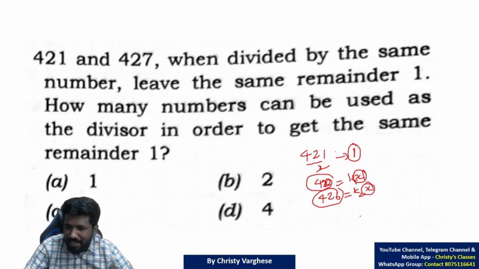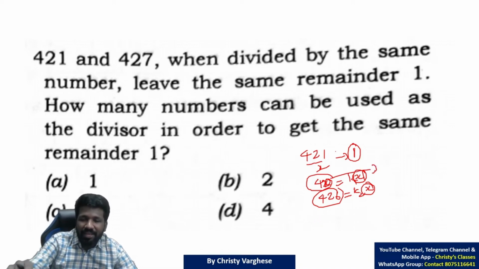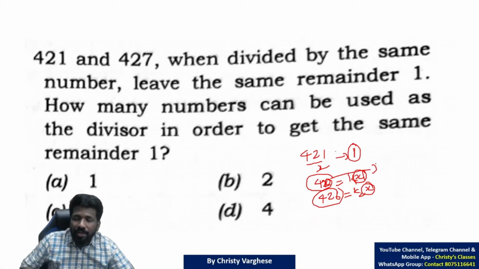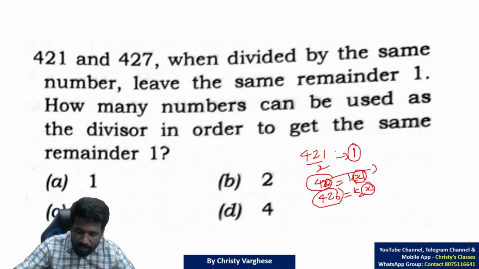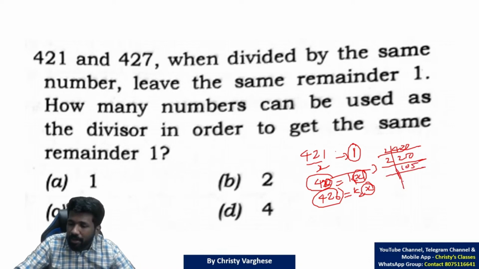But before that you have to factorize this, 420, 426. There is a shortcut way also, but that shortcut way needs more time to explain and convince you. That is why I will tell you the normal method itself. The shortcut method, in a detailed lecture on these topics, we will discuss that. So 420, what are the factors? If you factorize 420, you don't have to write this step, you have to do it in your mind. But in case any of you are not clear, your normal school day prime factorization technique you have to use.